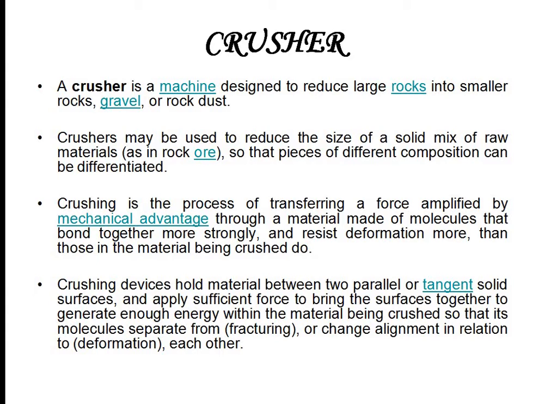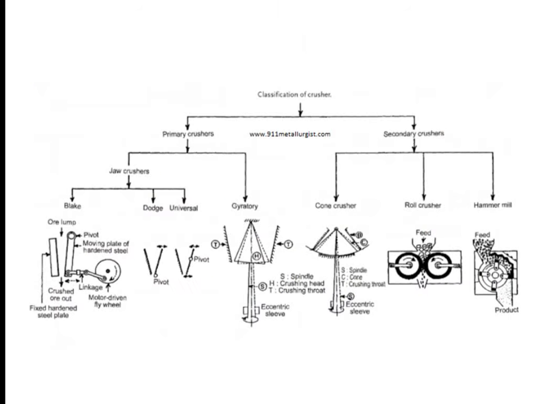So a crushing device is going to have 2 parallel or tangent solid surfaces in between which the raw material is going to be forced inside, and then a force is going to be given to the 2 surfaces. This force in turn is going to act on the raw material and is going to crush the material and make it into smaller particles. So this will be more clear when you are going to look onto the diagram of the crusher.